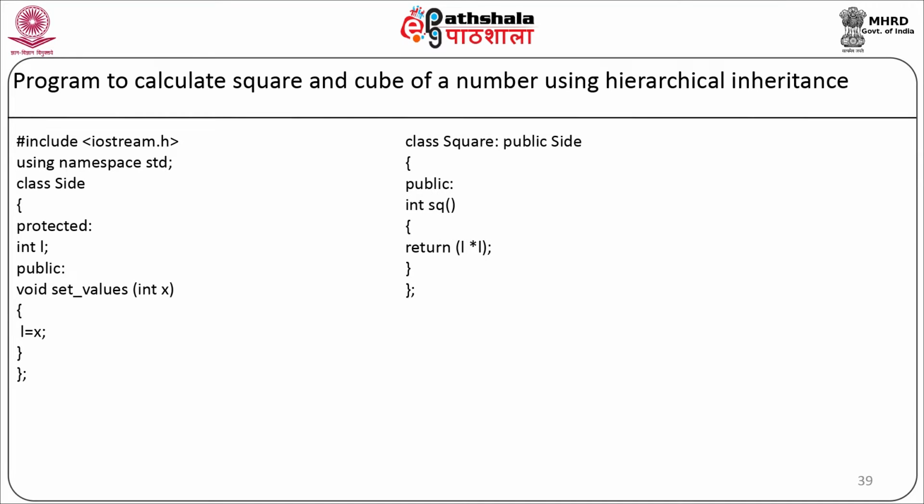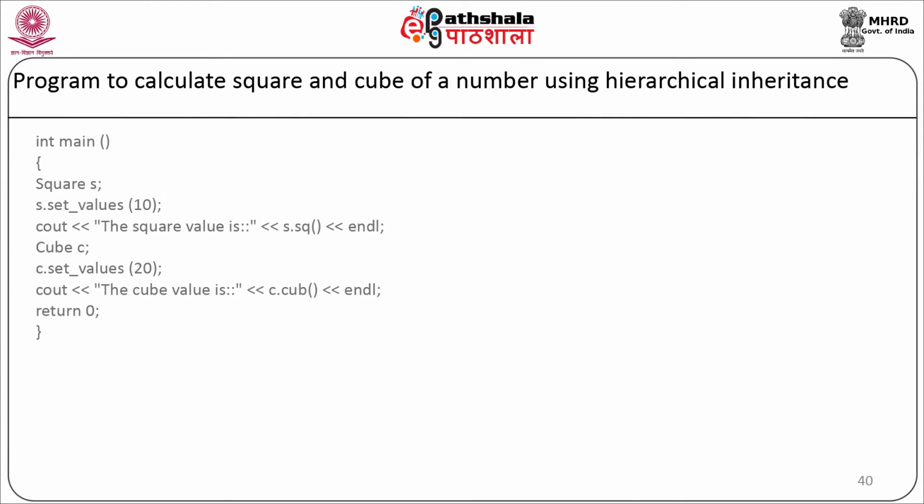We will have the class square colon public side. In the public section, we will have one member function sq which will return i into i. Our member function will end and the class will end. We will have a third class, class cube colon public side. In public section, we will have a member function integer cube. It will return i into i into i. Our member function will end and our class will end.